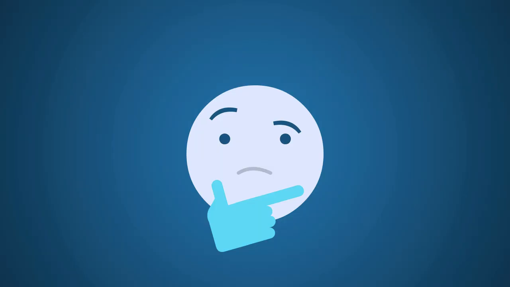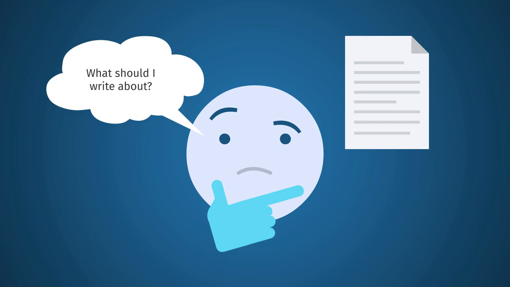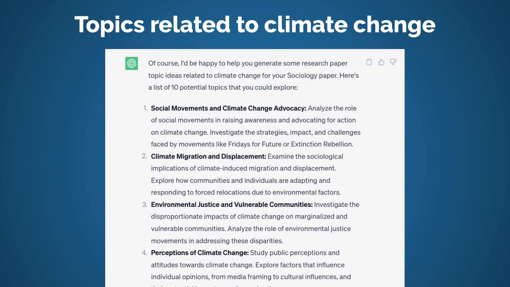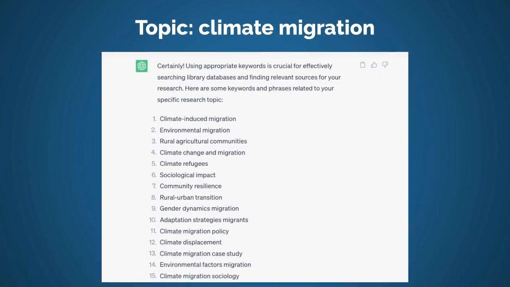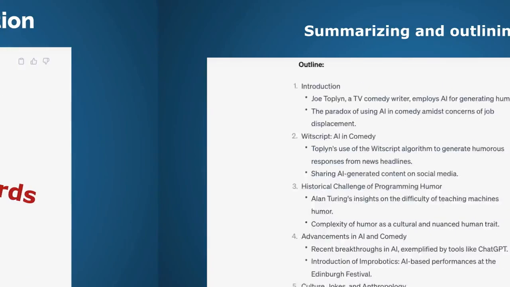For example, if you need to write a research paper and you're having trouble coming up with a topic, you can ask ChatGPT to make a list of topics for a paper in your specific subject area. Or if you already have a topic, you can ask it to come up with keywords to use when you search in a library database.